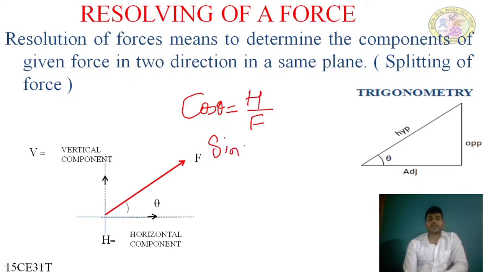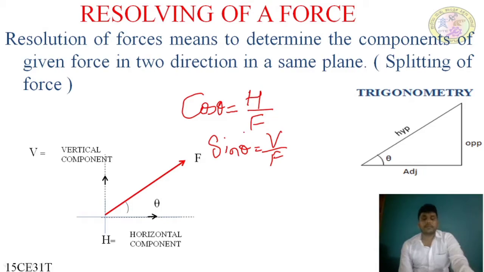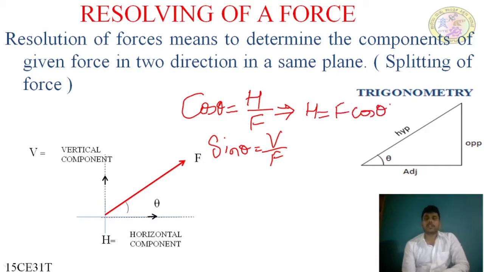Sin theta is equal to V upon F. Now this can be written as, this implies, H equals, by cross multiplication, F goes here, equals F cos theta.